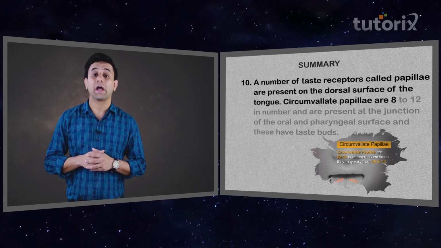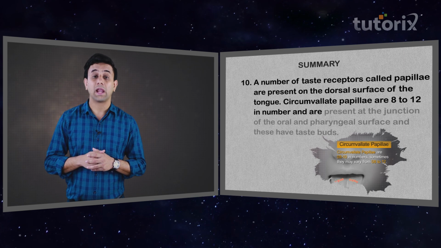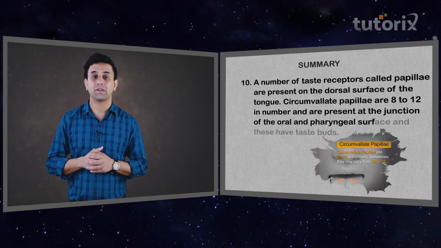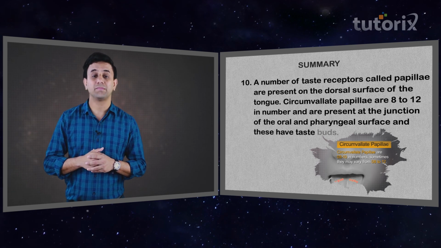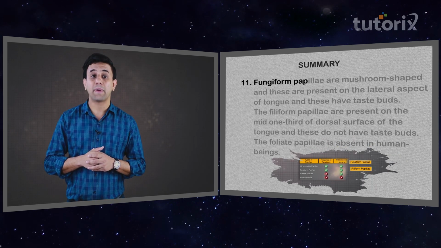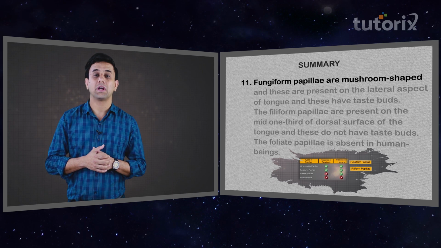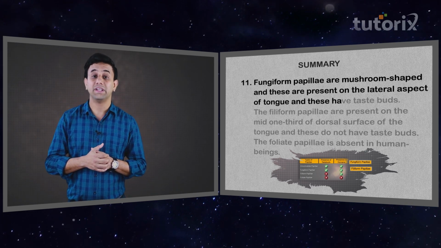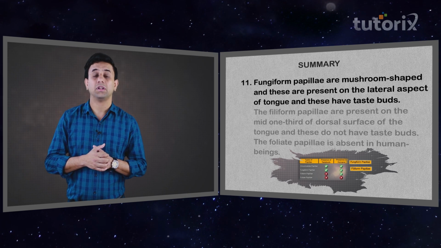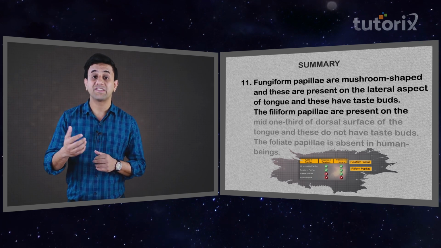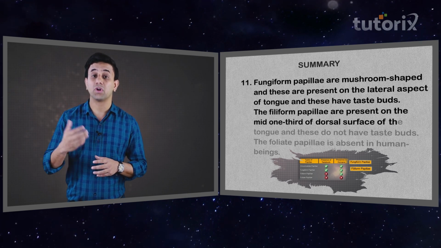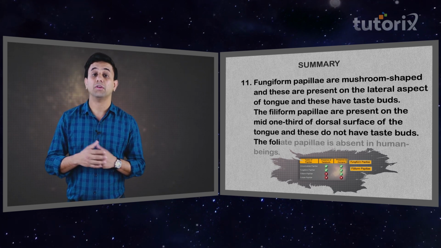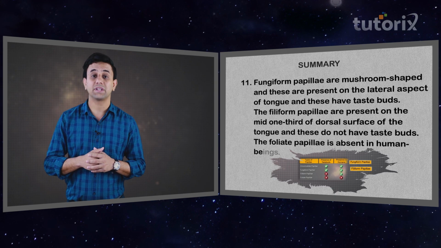Circumvallate papillae are 8 to 12 in number and are present at the junction of the oral and the pharyngeal surface, and these have taste buds. The fungiform papillae are mushroom shaped, and these are present on the lateral aspect of the tongue, and these have taste buds. The filiform papillae are present on the mid 1/3 of the dorsal surface of the tongue, and these do not have taste buds. The foliate papillae is absent in human beings.